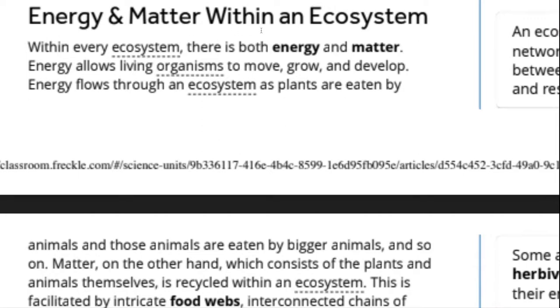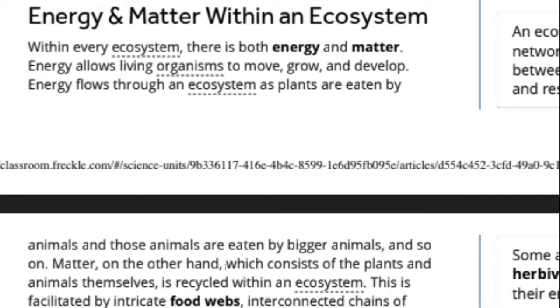Energy and matter within an ecosystem. Within every ecosystem, there is both energy and matter. Energy allows living organisms to move, grow, and develop. Energy flows through an ecosystem as plants are eaten by animals, and those animals are eaten by bigger animals, and so on.